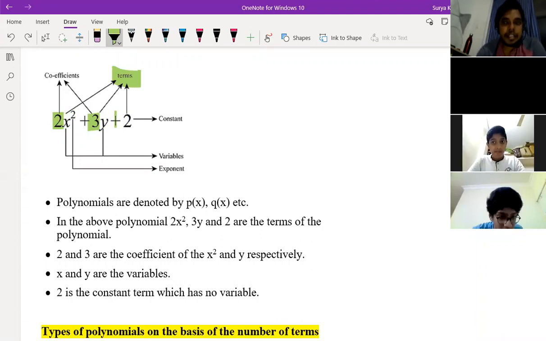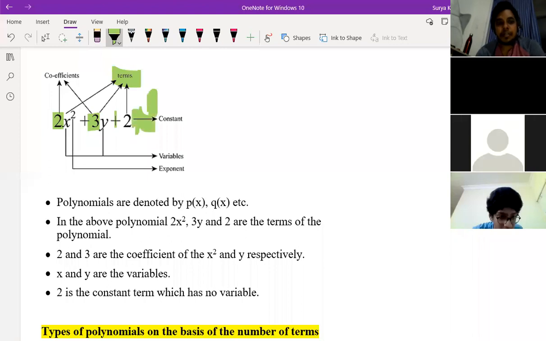So here, the coefficient of x to the power 2 is 2. The coefficient of y is 3. And this is a constant term. You can write x to the power 0 here if you want. Okay. So here x and y are the variables.